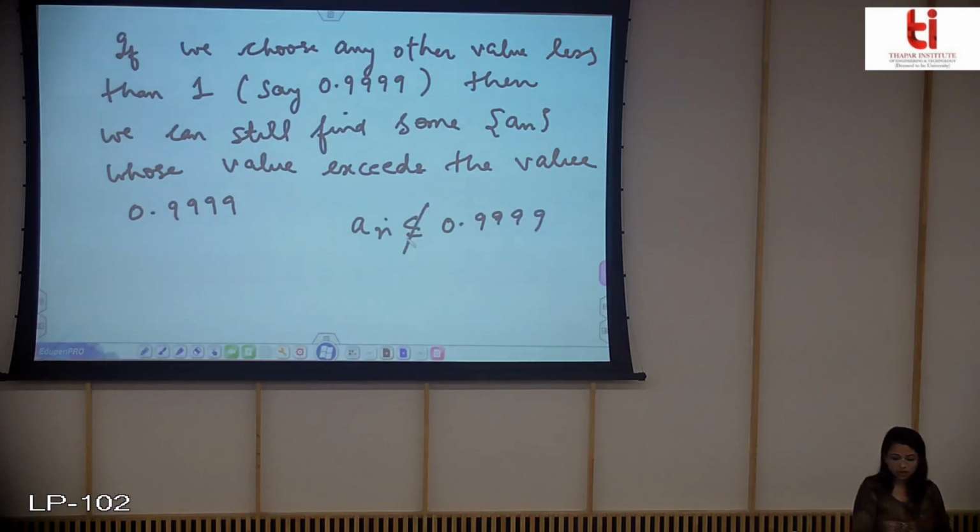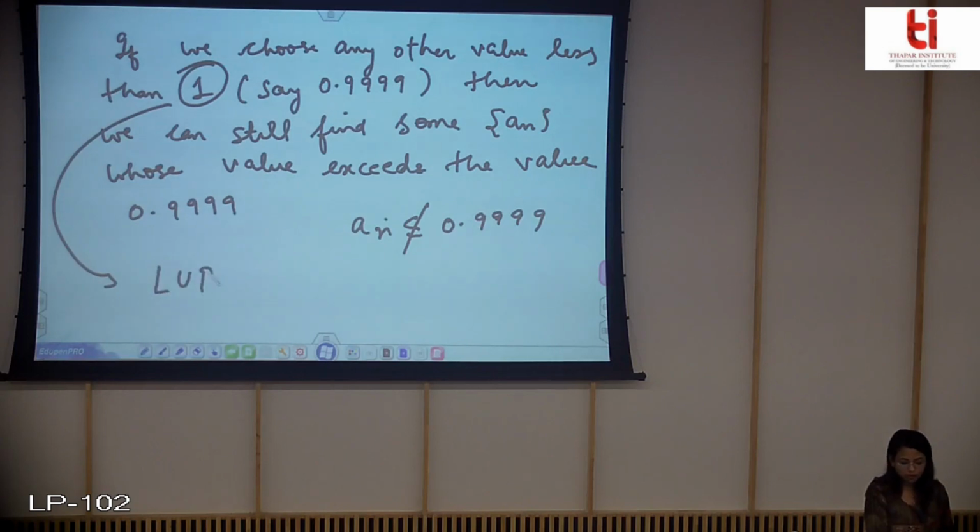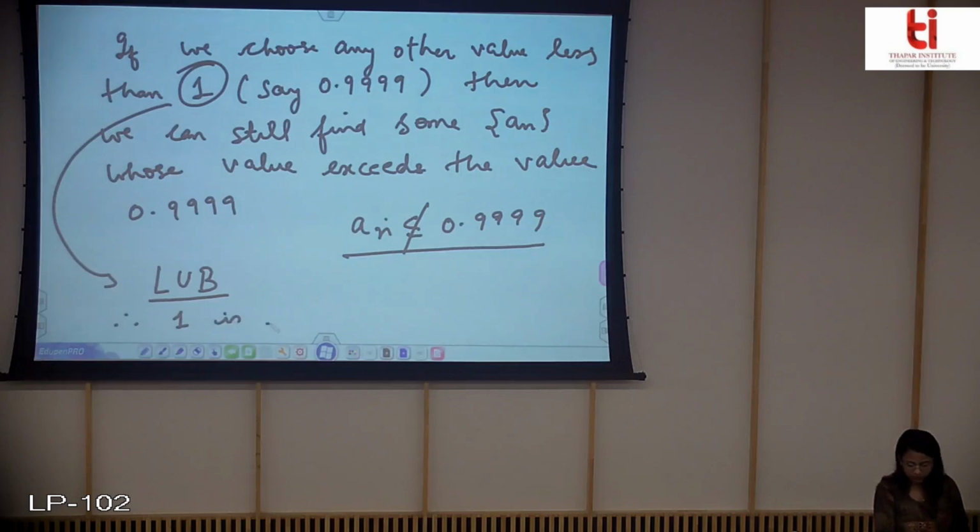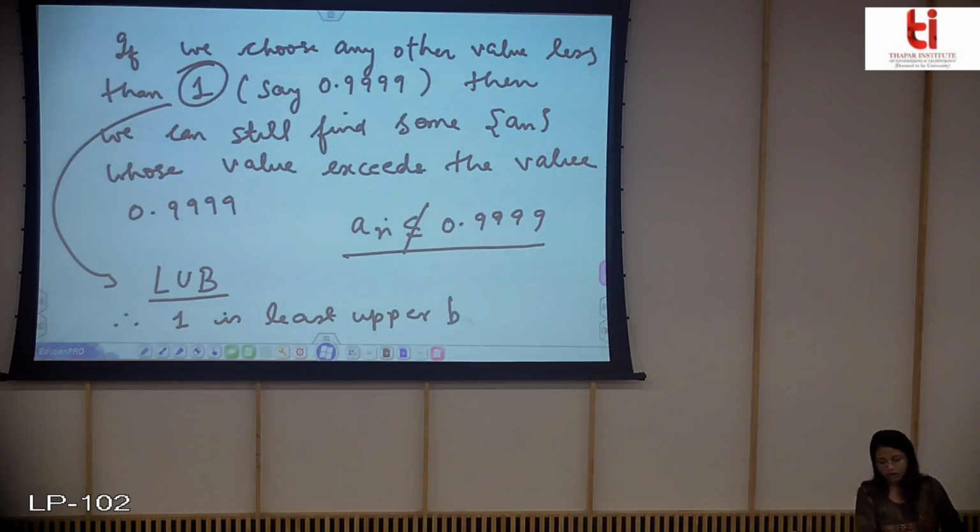You cannot say it. So this 1 will be your least upper bound also, because you cannot find any other number which is less than 1 and satisfies this condition. So therefore 1 is the least upper bound and it is unique. Okay, so we will now do an important theorem which is called the non-decreasing sequence theorem.